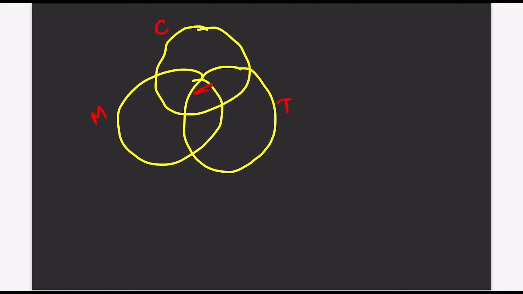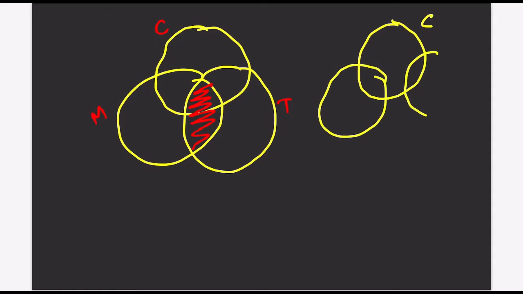There is no person common between milk and tea. There is no person who is taking milk as well as tea. So our set circles will look like this. Now the coffee circle will remain the same. The milk and tea circles will have nothing in common. Why? Because there is no one who's taking milk as well as tea.